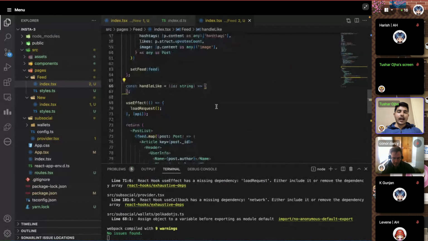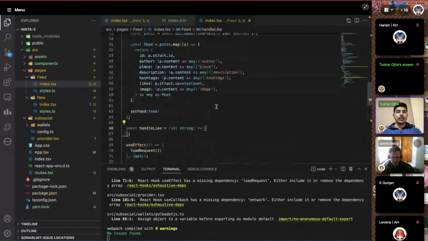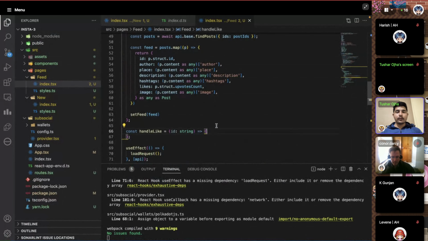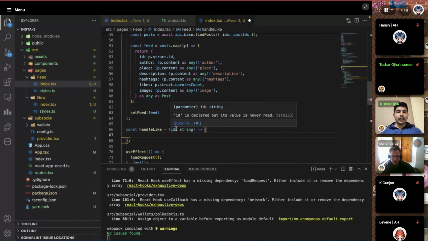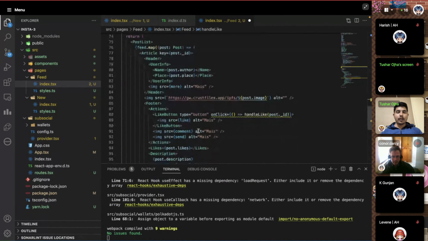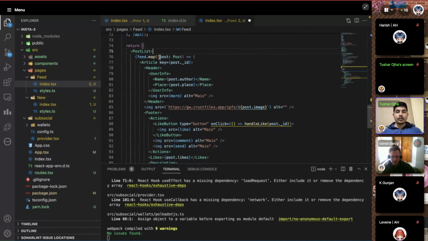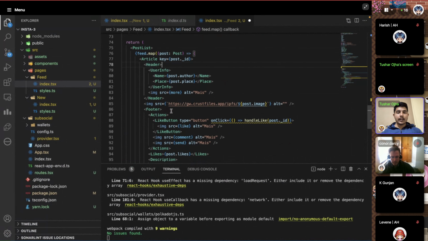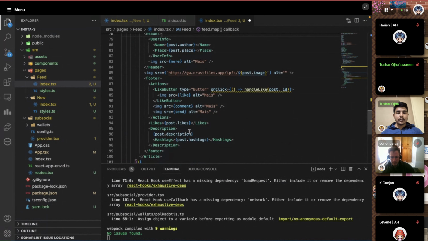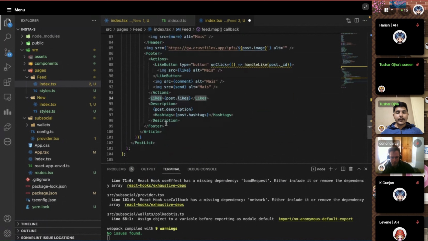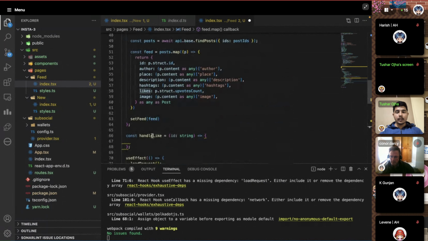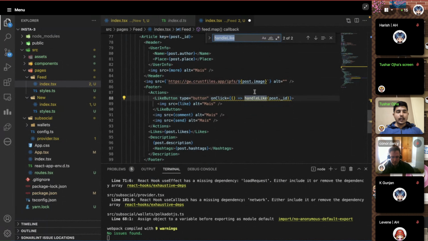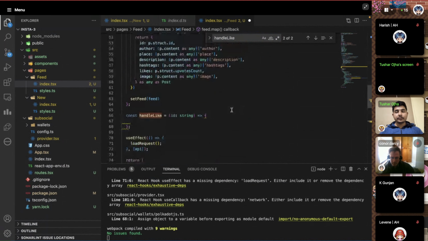Now if you want to add features, like how do I make a like to a particular post, what you can do is, we get the ID here. The ID is probably used when there is a list of items. So let me check. We get feed.map(post), and when someone clicks on the like button, yeah, this is the like button, right? Who's calling this method, handleLike, and this method is calling the handleLike button with the post_id. So this is the ID of the post which we want to like.